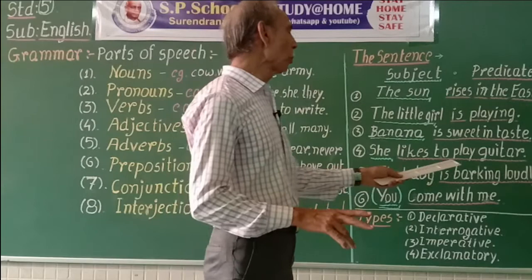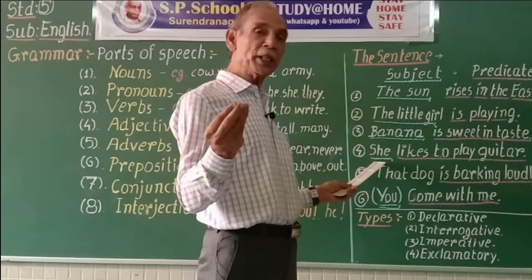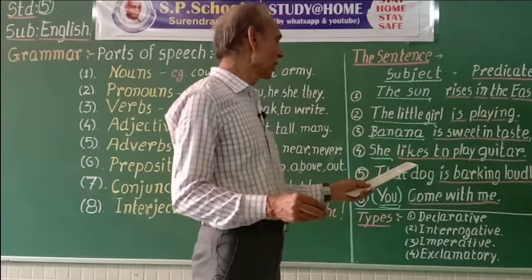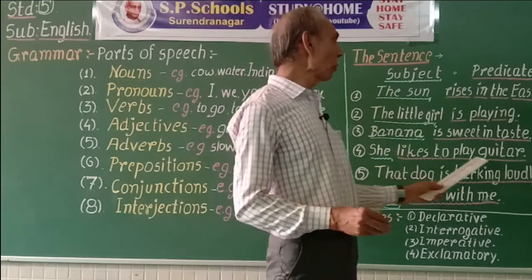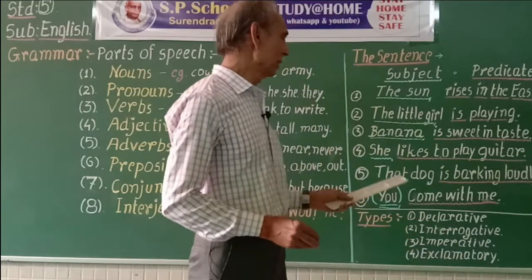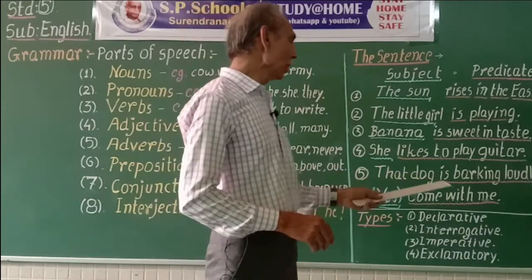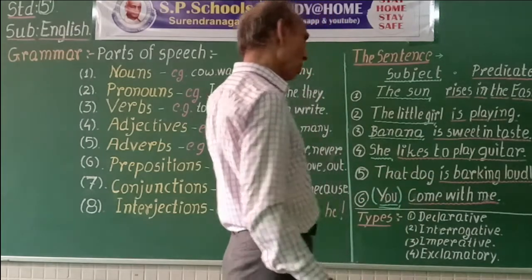She likes to play guitar. I say something about she. Who? She. She likes to play guitar is the predicate. That dog is barking loudly.